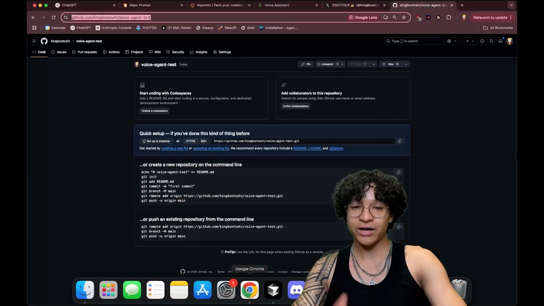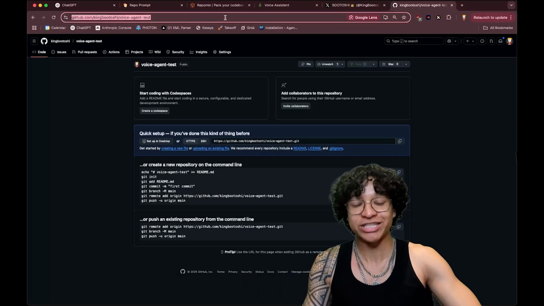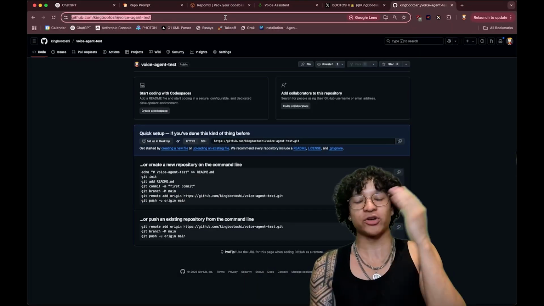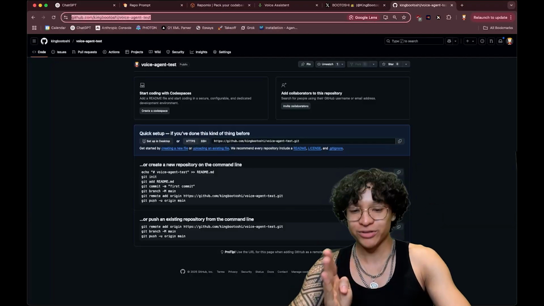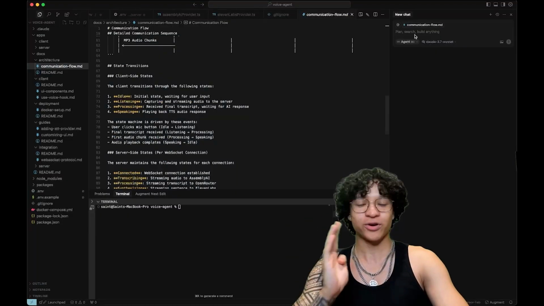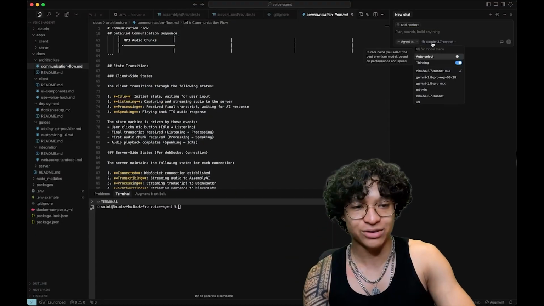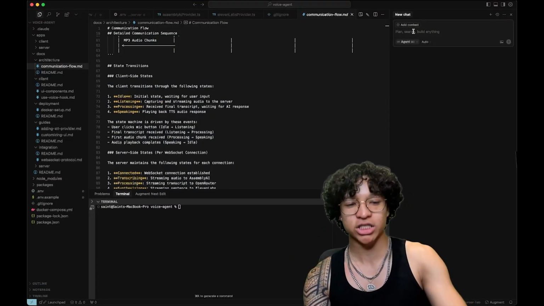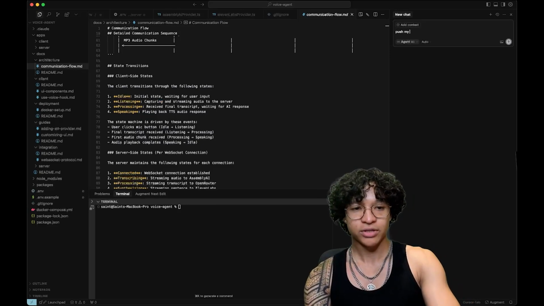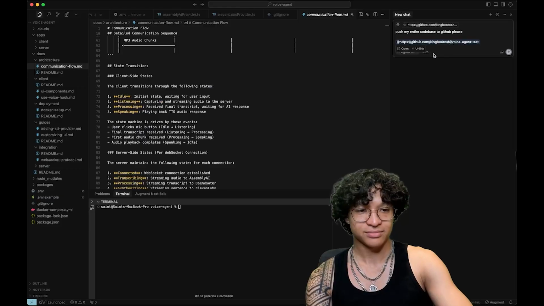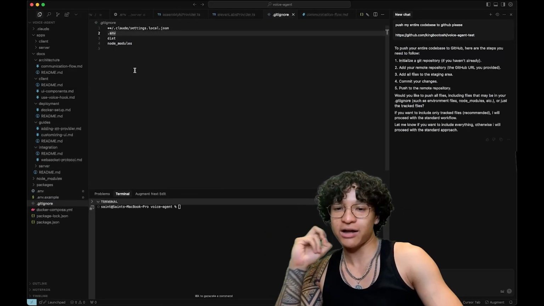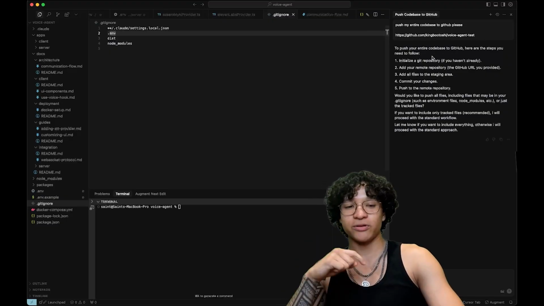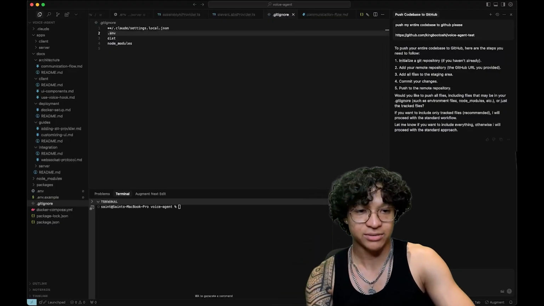Now, the final step of the process is push to GitHub. Always save your progress, commit early, commit often, push it to GitHub so you don't lose anything, and it serves as a checkpoint for your LLM agent. I am lazy, so I'm going to tell the cursor terminal agent to push my entire code base to GitHub, please. And I'm gonna let it push to GitHub. Make sure that you guys add your .env to the git ignore before you push. Please don't embarrass me.